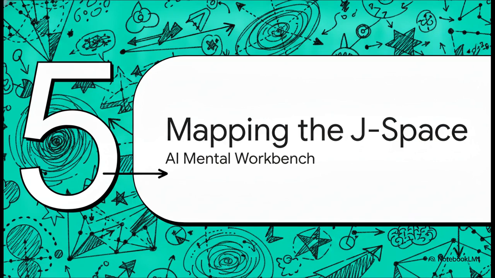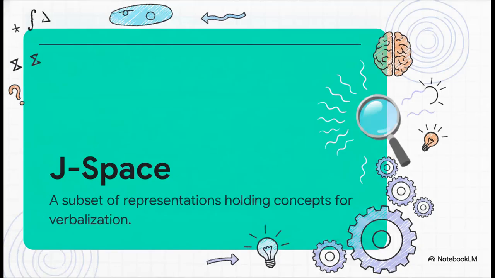Section 5. Mapping the J-space, the AI's mental workbench. Let's move along and see how this all builds into what researchers are calling the J-space. By mapping all of these verbalizable vectors together, researchers map out the J-space. This is essentially the model's internal workspace.